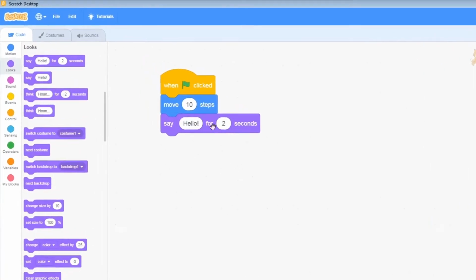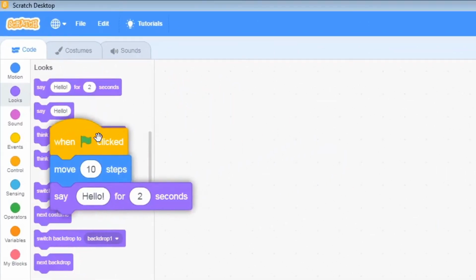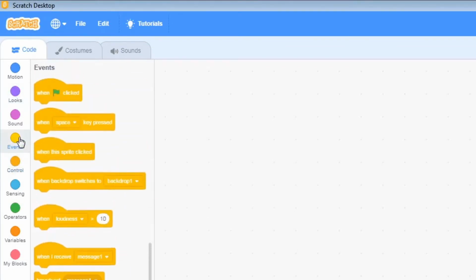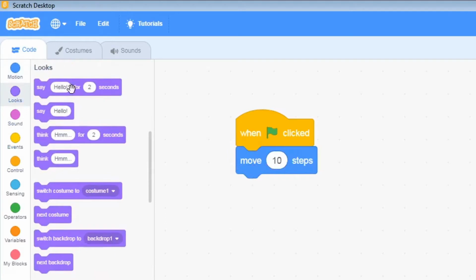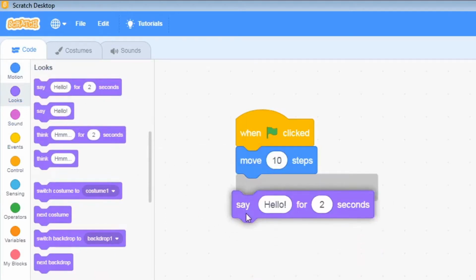So I'm going to delete what I was showing you before and recreate it just so you can see how the blocks work. So I'm going to drag these over to here and drop them down, and they're gone now. If I go over to the Events tab, I'm going to click and drag this one over here, and then the next step is to go to Motion, and we're going to click the Move 10 Steps. I'm going to click and drag it. Once again, you'll see it when I put it here and let go, it'll snap together. When I go over to Looks, I can grab the Say Hello for 2 seconds. If I drop it here, it won't connect, but if I drop it here, it will.